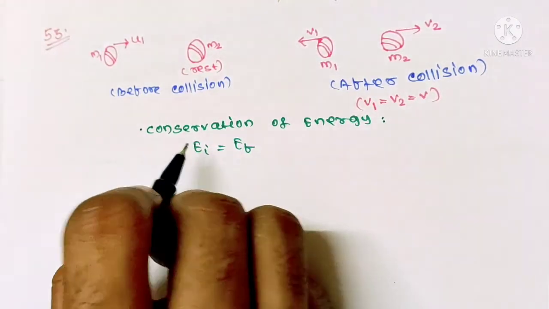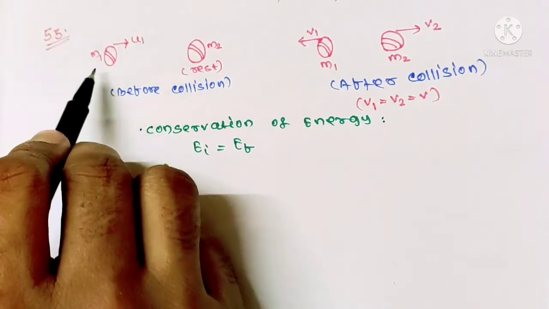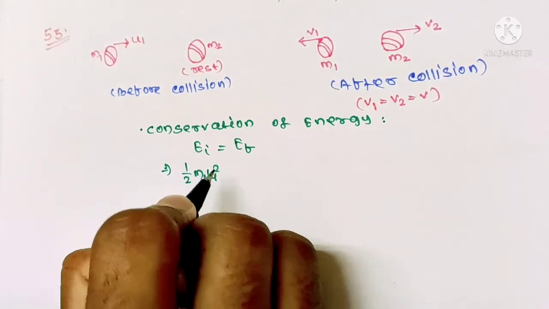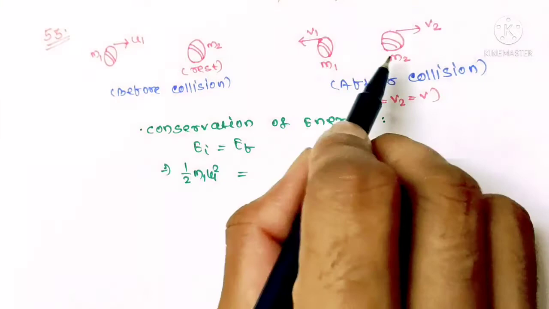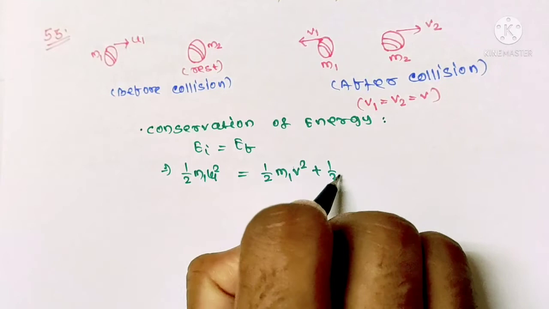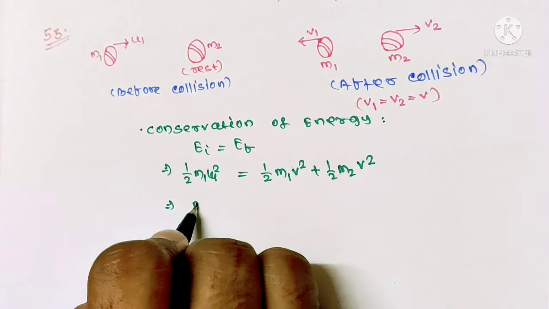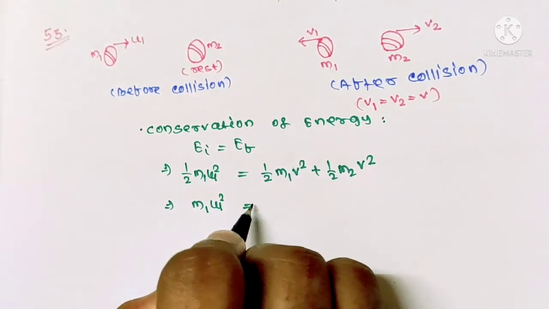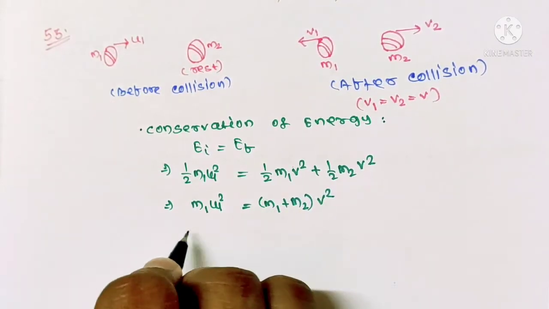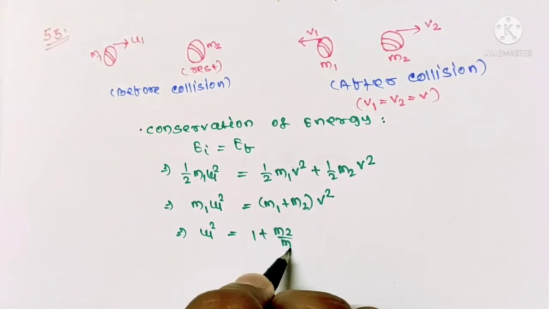Initial means before collision, final after collision. So total energy before collision, second particle is at rest, so half m1 u1 square equals final energy after collision, half m1 v square plus half m2 v square, because they are traveling with equal speed. So it is m1 u1 square equals m1 plus m2 v square, or this is u1 square equals 1 plus m2 by m1 times v square.